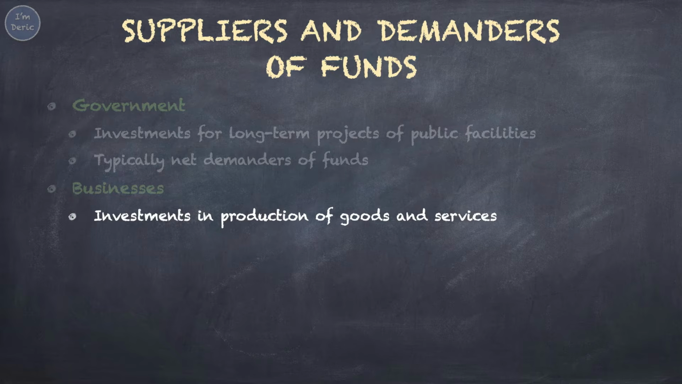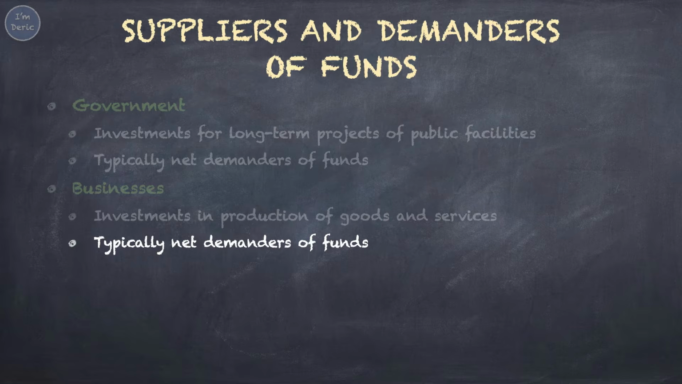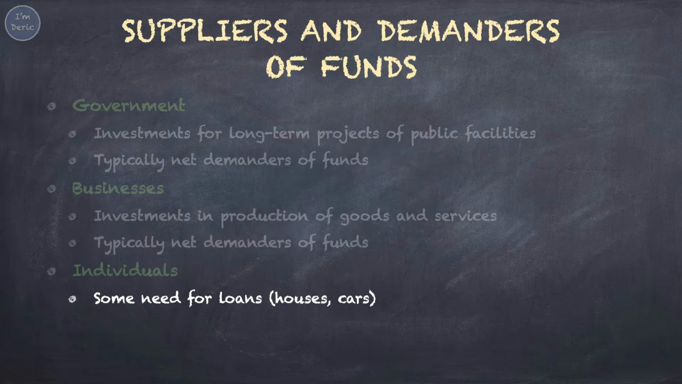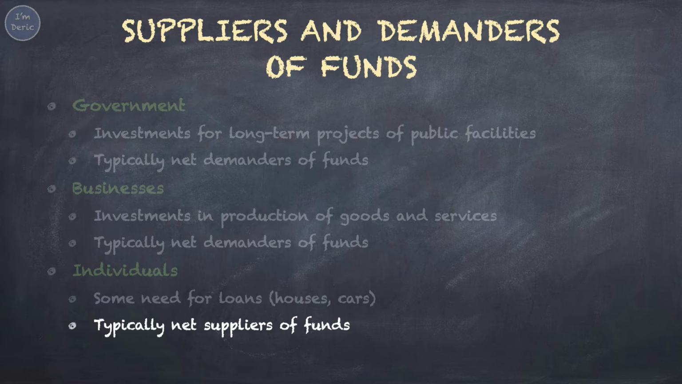Second, businesses. Most companies require large sums of money to support their operations, especially for the production of goods and services. To finance both long-term and short-term financial needs, businesses issue a wide variety of debt and equity securities. Like government, companies typically are net demanders of funds, although they also supply funds when they have excess cash. Third, individuals. Individuals demand funds in the form of loans to pay for property, such as houses and cars, and education. However, overall, individuals are net suppliers of funds.